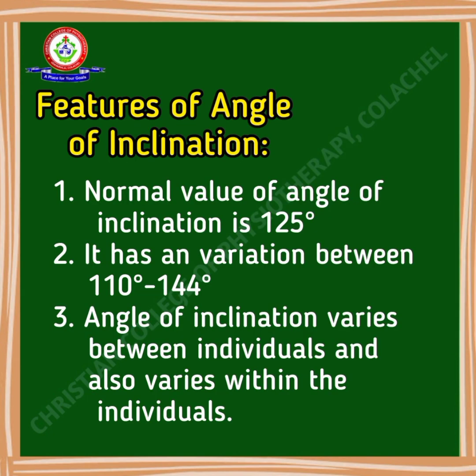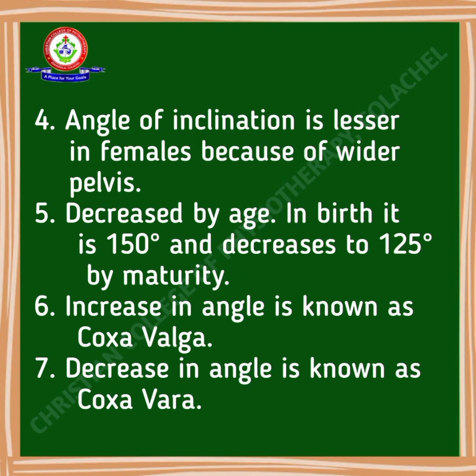Now we can see some of the features of angle of inclination. The normal value of angle of inclination is 125 degrees. It has a variation between 110 to 144 degrees. Angle of inclination varies between individuals and also within individuals. It is lesser in females because of a wider pelvis. It decreases with age. At birth, it is 150 degrees and it decreases to 125 degrees by maturity.